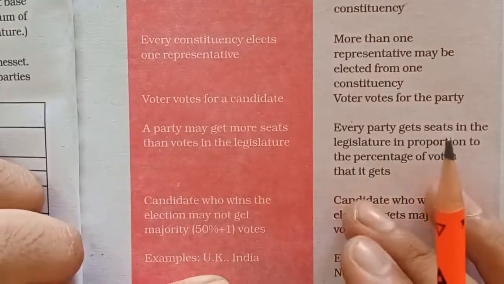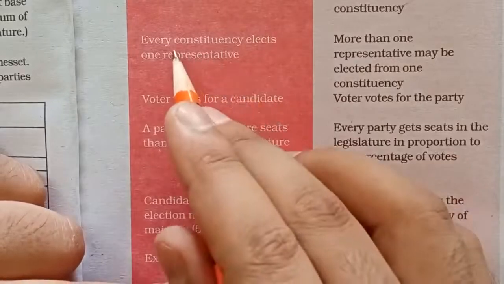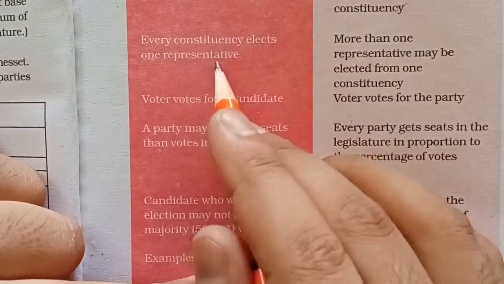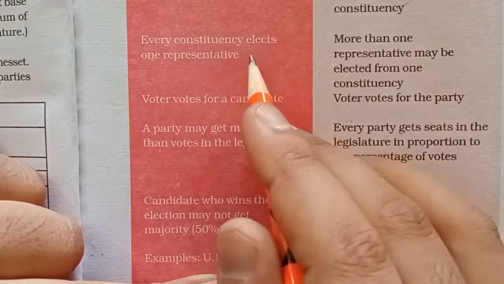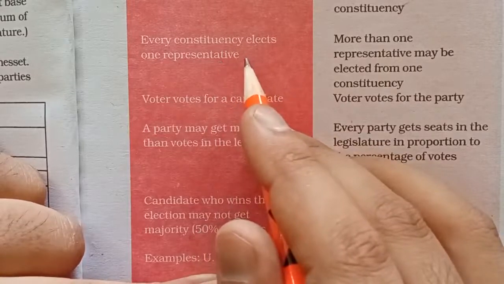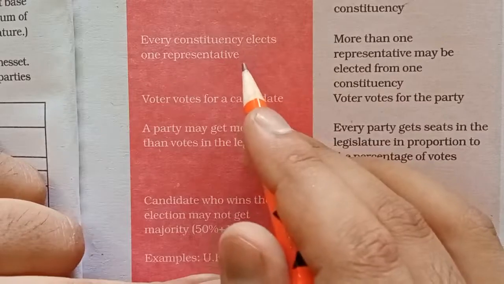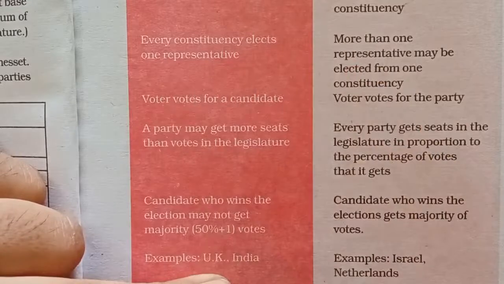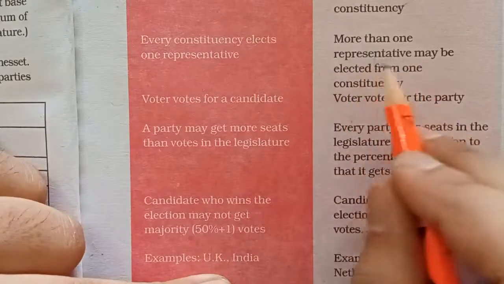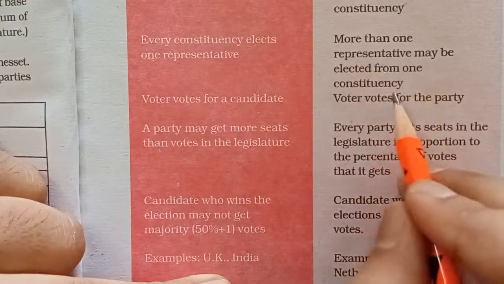If you see the second comparison, every constituency elects one representative. As we know in India, from every constituency we elect one member. Although there can be a competition where there are 5 parties and individual contestants also, we have to elect only one. Whoever achieves the maximum votes in that constituency will be elected. But in PR, more than one representative may be elected from one constituency.